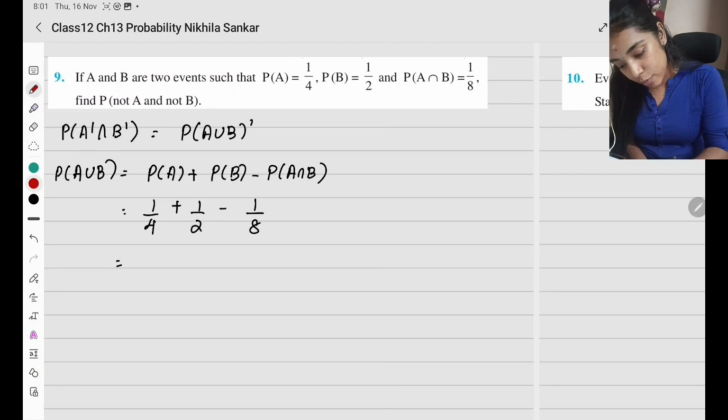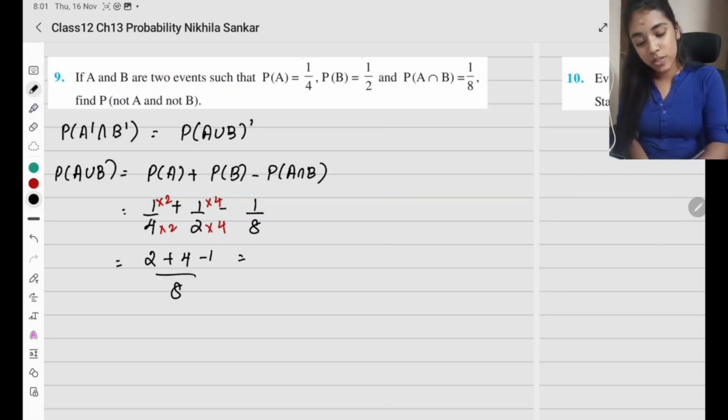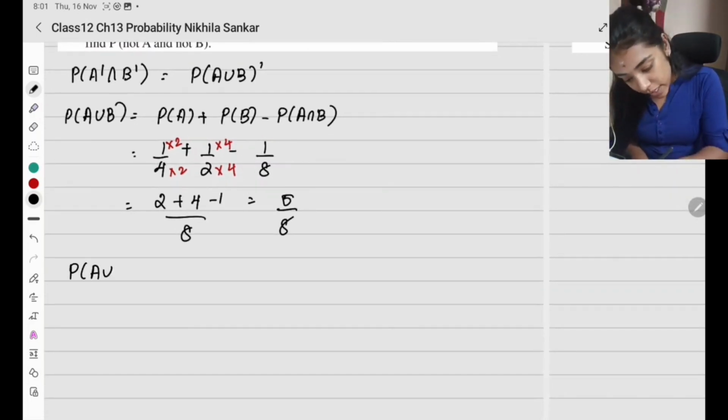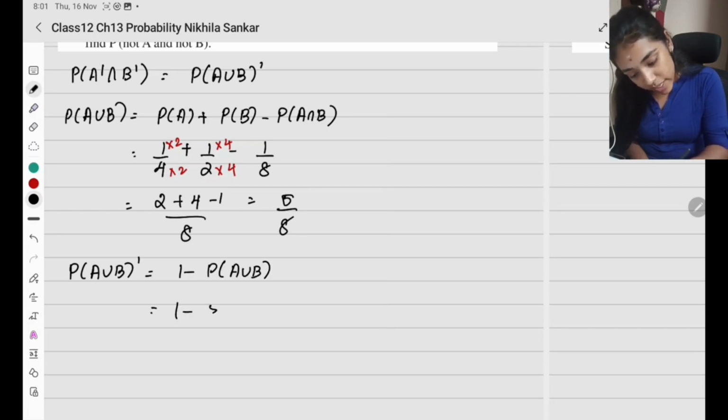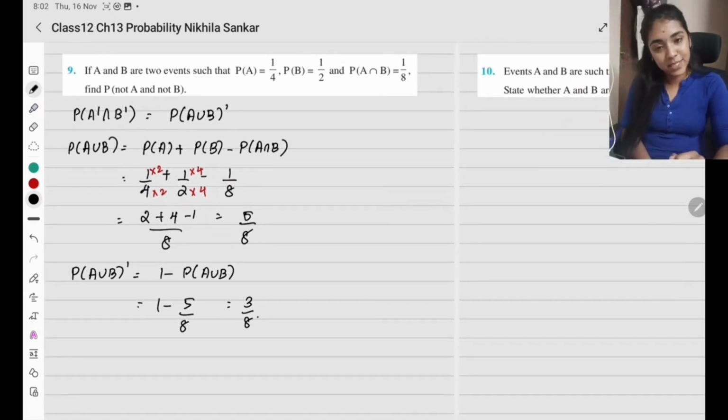So for the LCM, I'm going to multiply by 2, multiply by 4. So what do I have? 2 plus 4 minus 1 divided by 8. 4 plus 2, 6, 6 minus 1, 5. 5 divided by 8. So this is my union. So the probability of A union B, the whole dash, is 1 minus probability of A union B, which is going to be 1 minus 5 by 8, which is going to be 3 divided by 8. Simple. Please copy.